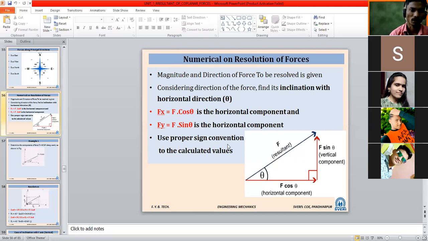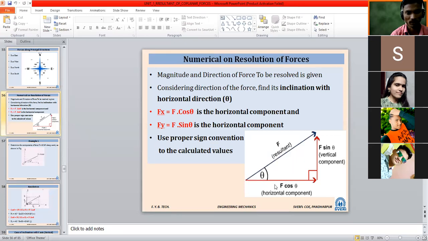Afterwards we saw numerical resolution of the forces. One simple basic rule we have seen is that whatever inclination angle is given with a particular axis, along that axis, when we take the component, we have to take its cosine.